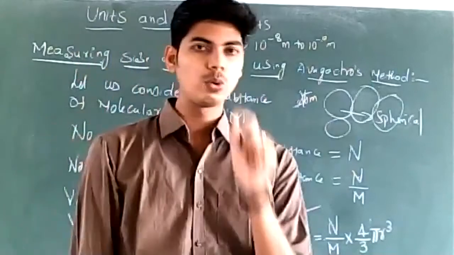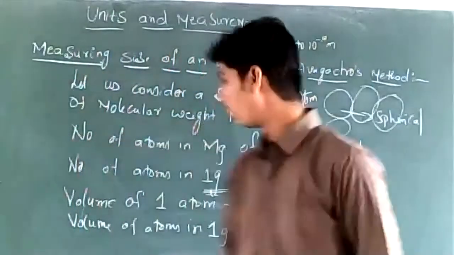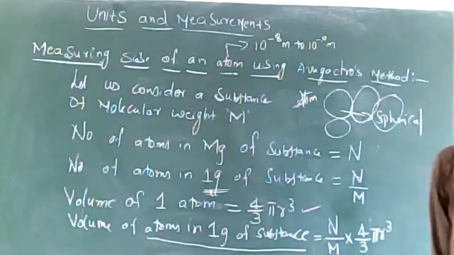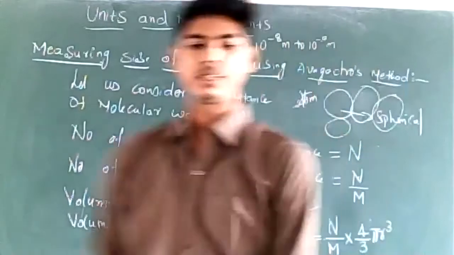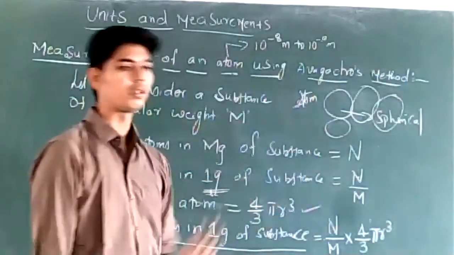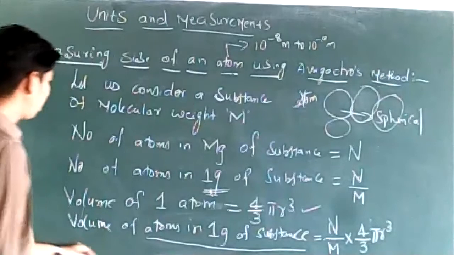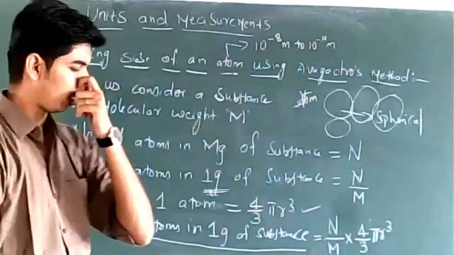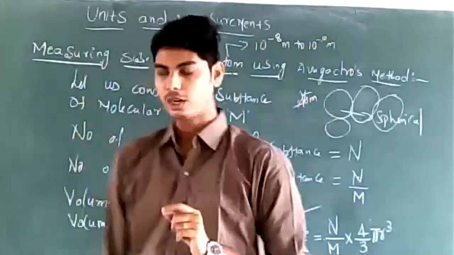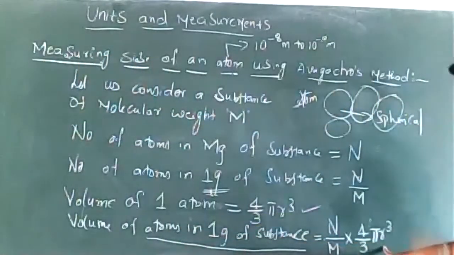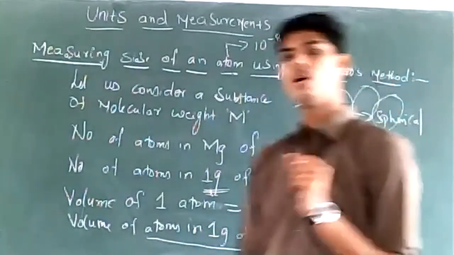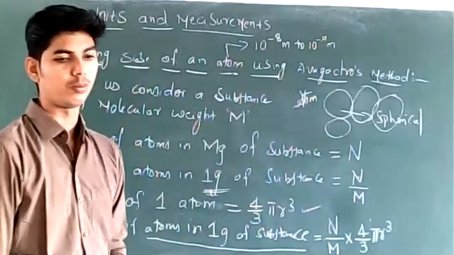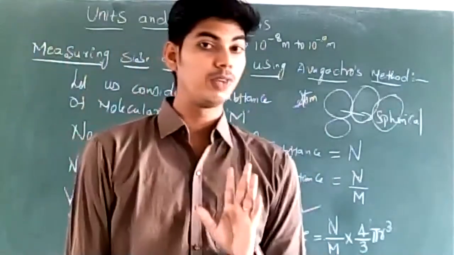So what you have to do is first calculate the volume of atoms in 1 gram of the substance. That must be calculated. The volume of atoms in 1 gram of substance is n by m into 4 by 3 pi r cube. So we have now calculated the volume of atoms in 1 gram of substance. We calculated this, it should be clear.